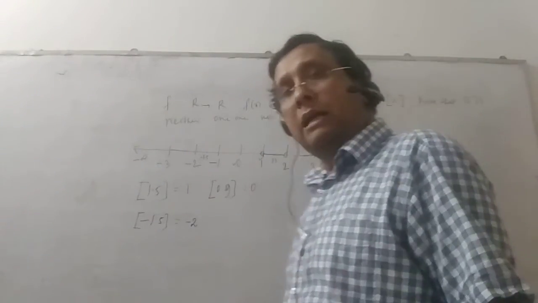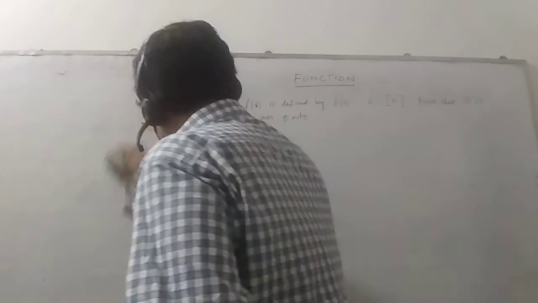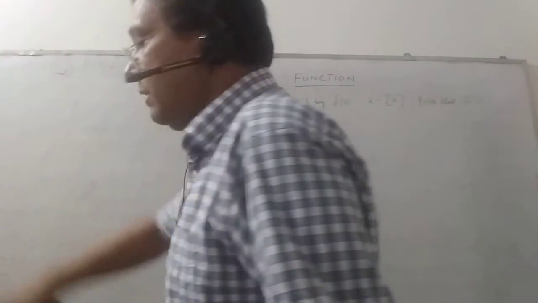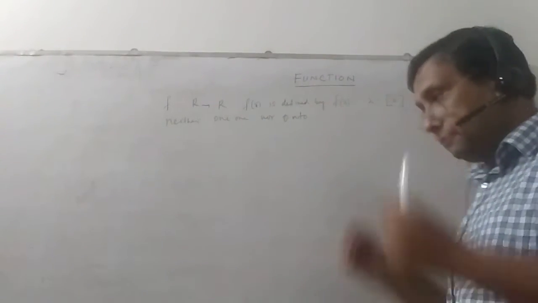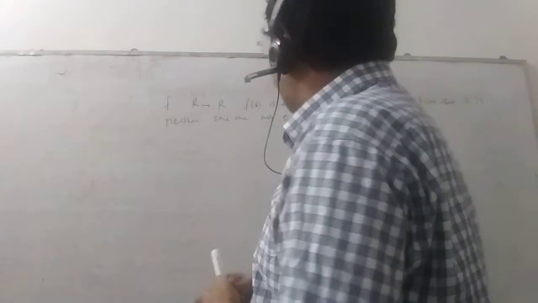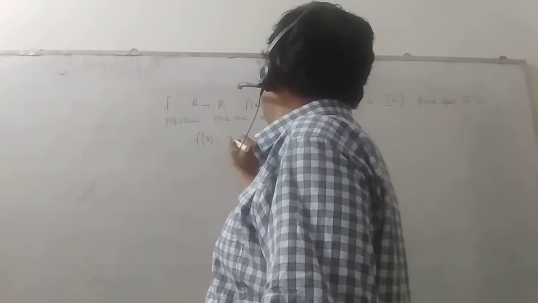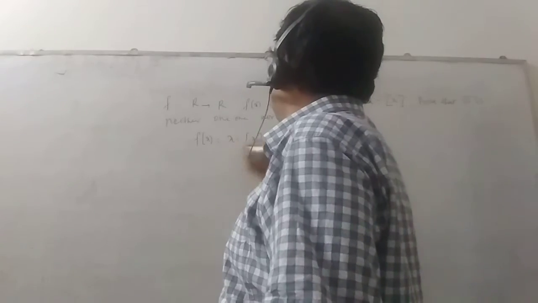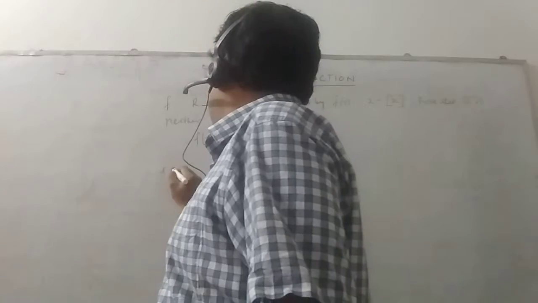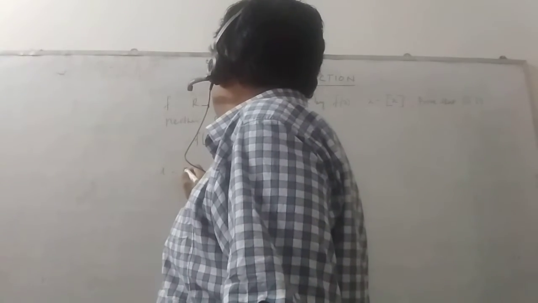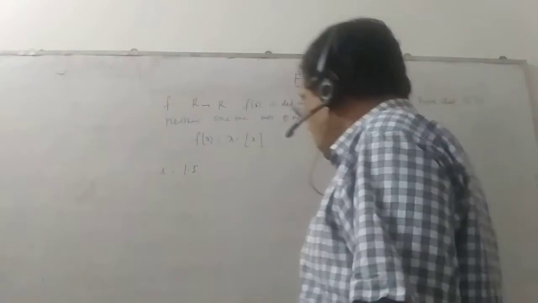Once you understand the concept of box functions, we will apply this knowledge over here and try to prove that the function x minus box x is not one-one. Now, if f of x is equal to x minus box x, say x is equal to 1.5.